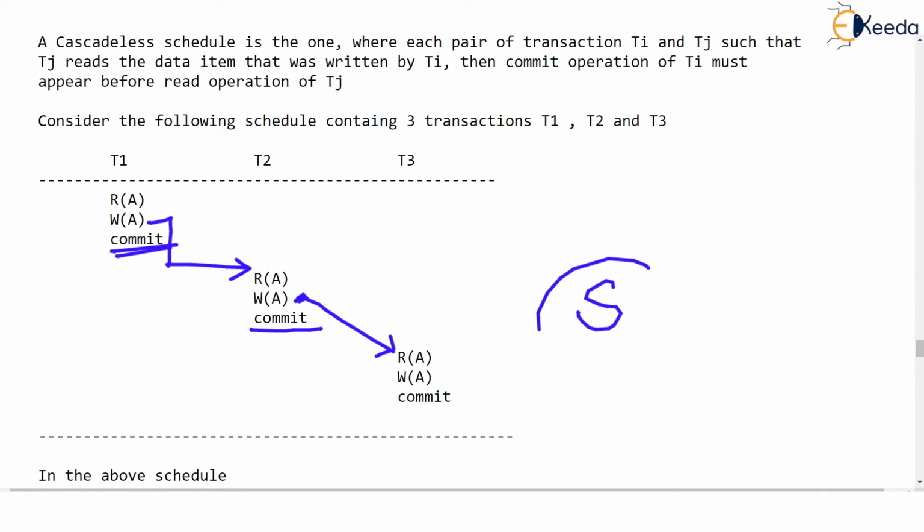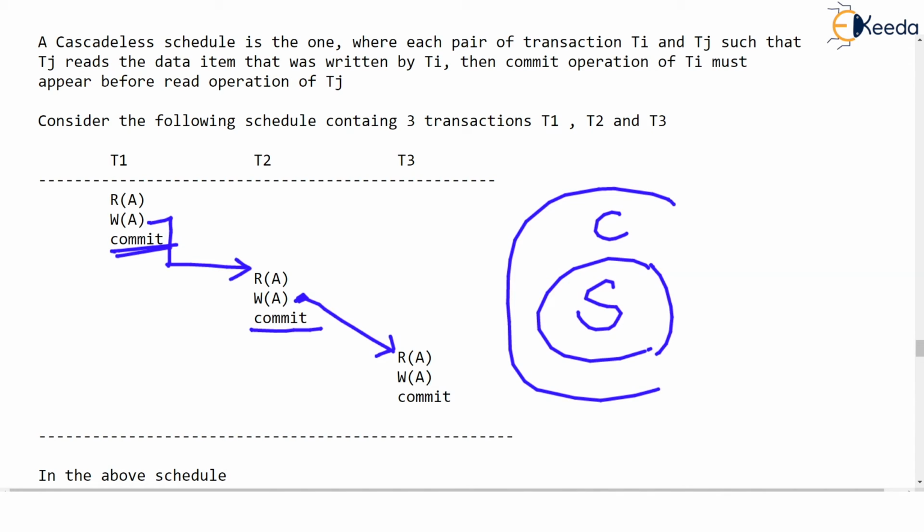if you think of a set, just imagine a set, okay? I'm drawing a Venn diagram. Just imagine a set. This is the set of strict schedules, and this is the set of cascadeless schedules. I'll write in short as C. Then, if you think of all the cascadeless schedules, imagine, and if you think of all the strict schedules, you can see every strict schedule is cascadeless.